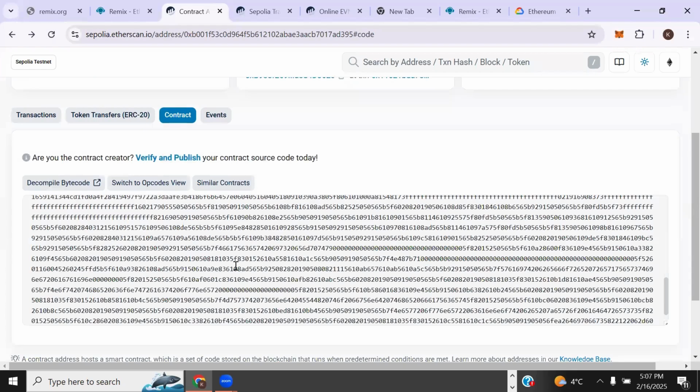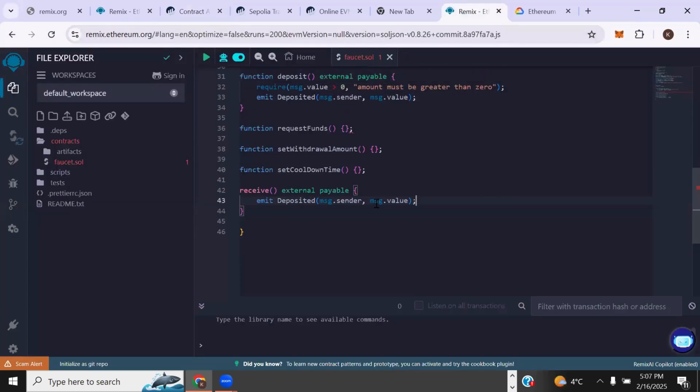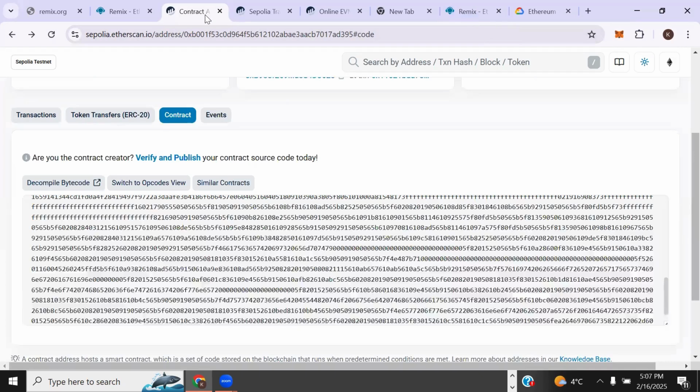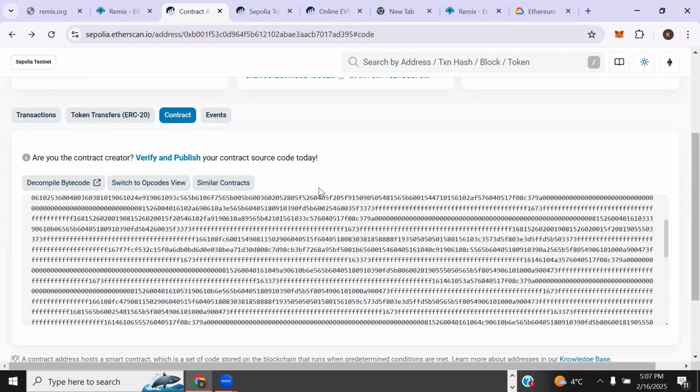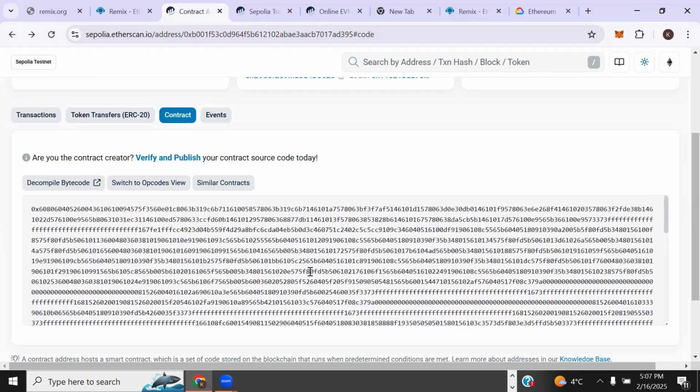All these things we're writing here are in human-readable words. The virtual machine converts them into bytecode so that it can understand them. Those words we're writing, those contracts, actually get converted into this bytecode.